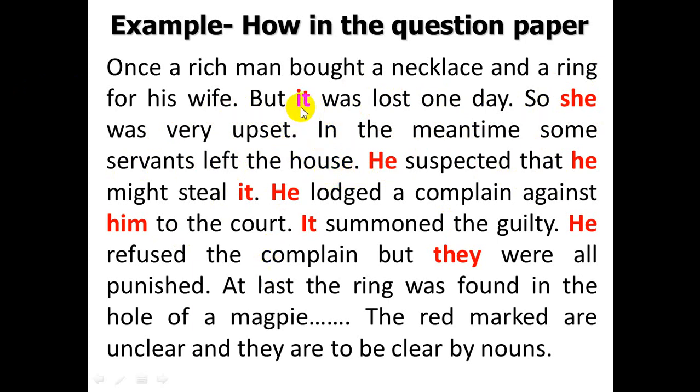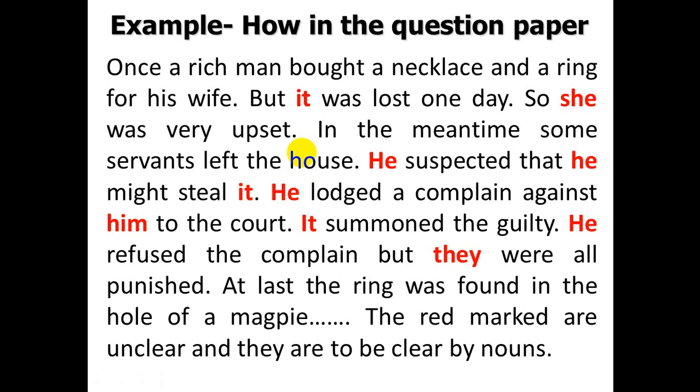And here, you find some words. They are red marked. That is, they are the examples of pronouns. It, she, he, it, they, him. Now, why are they red marked? Because they are unclear. If you go through the passage, you must understand that these red marked pronouns are unclear.